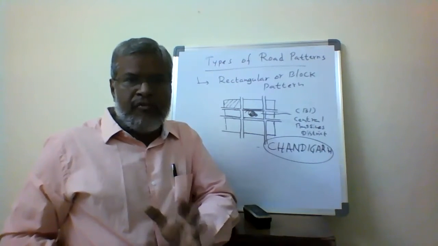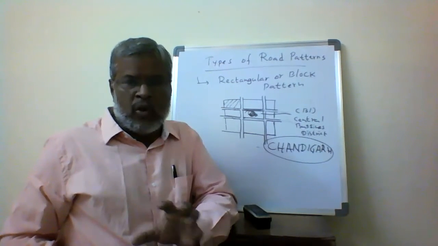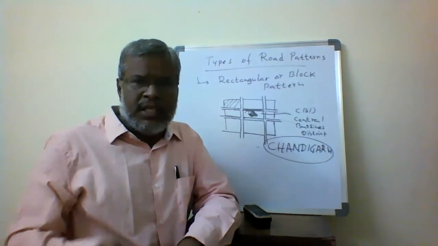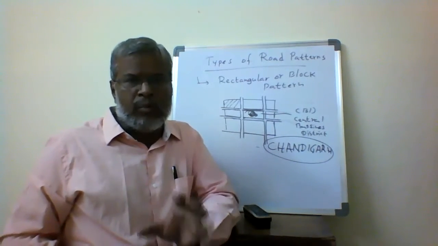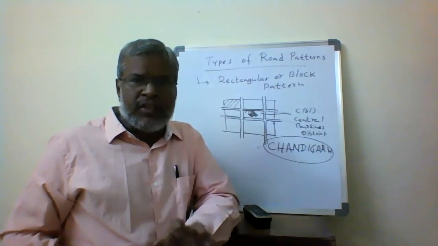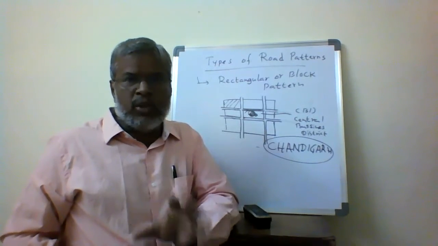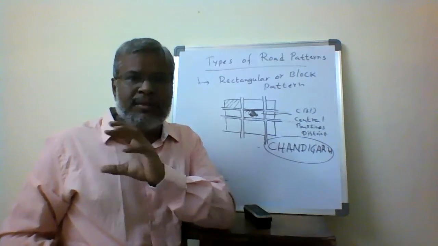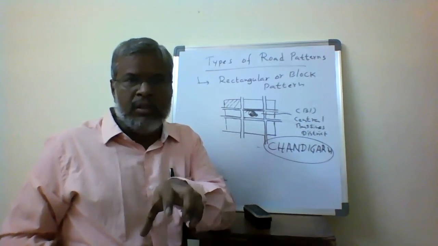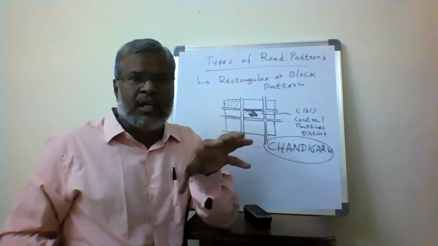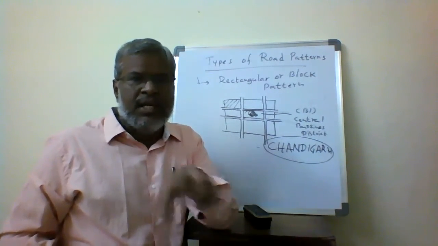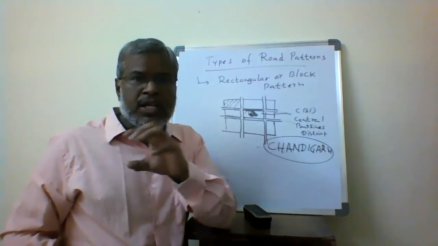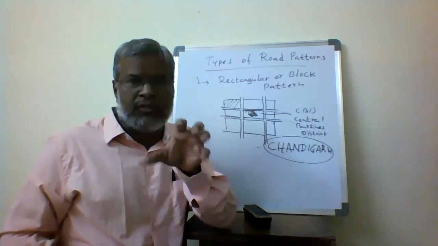For each and every purpose or objective, one zone is created. That zone we call a sector, or here it is called a block. One block is provided with the entire set of facilities. So sector 1 is created for recreation. Suppose cinema theaters are there; all the cinema theaters are located in sector 1. Sector 2 is completely commercial or business areas. Sector 3 is residential areas. Sector 4 is the industrial area. The complete industrial area is developed in sector 4 itself.